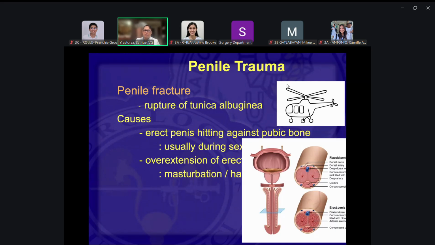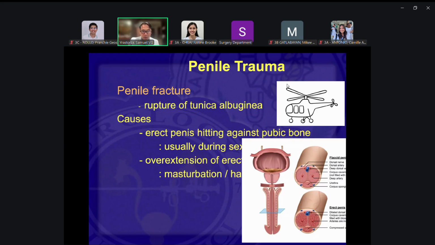Okay, and we have these patients with some psychological problems wherein when they do masturbation, they want to pull hard on their penis when they do the act, and that can lead to rupture of the tunica albuginea.